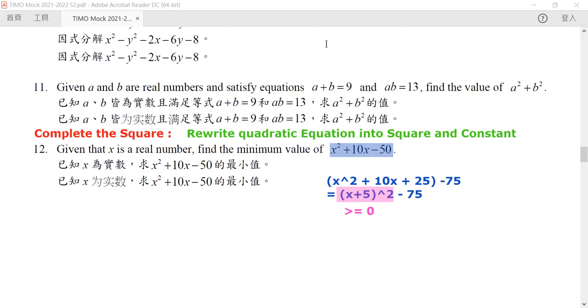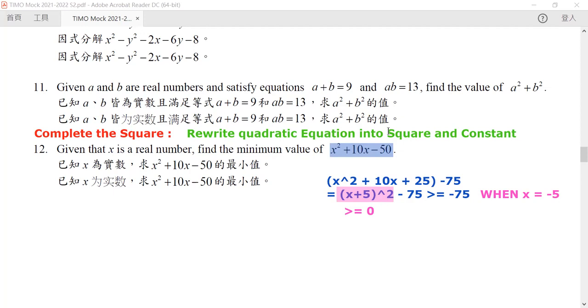So this equation will have a minimum of exactly -75, which is when our x is equal to -5. And then that will make it minimum, because we are adding something which is positive to a negative number. So we want this number to be minimum. The whole expression will be minimum only if the pink part is minimum. But since it is a square, the minimum will only be 0.